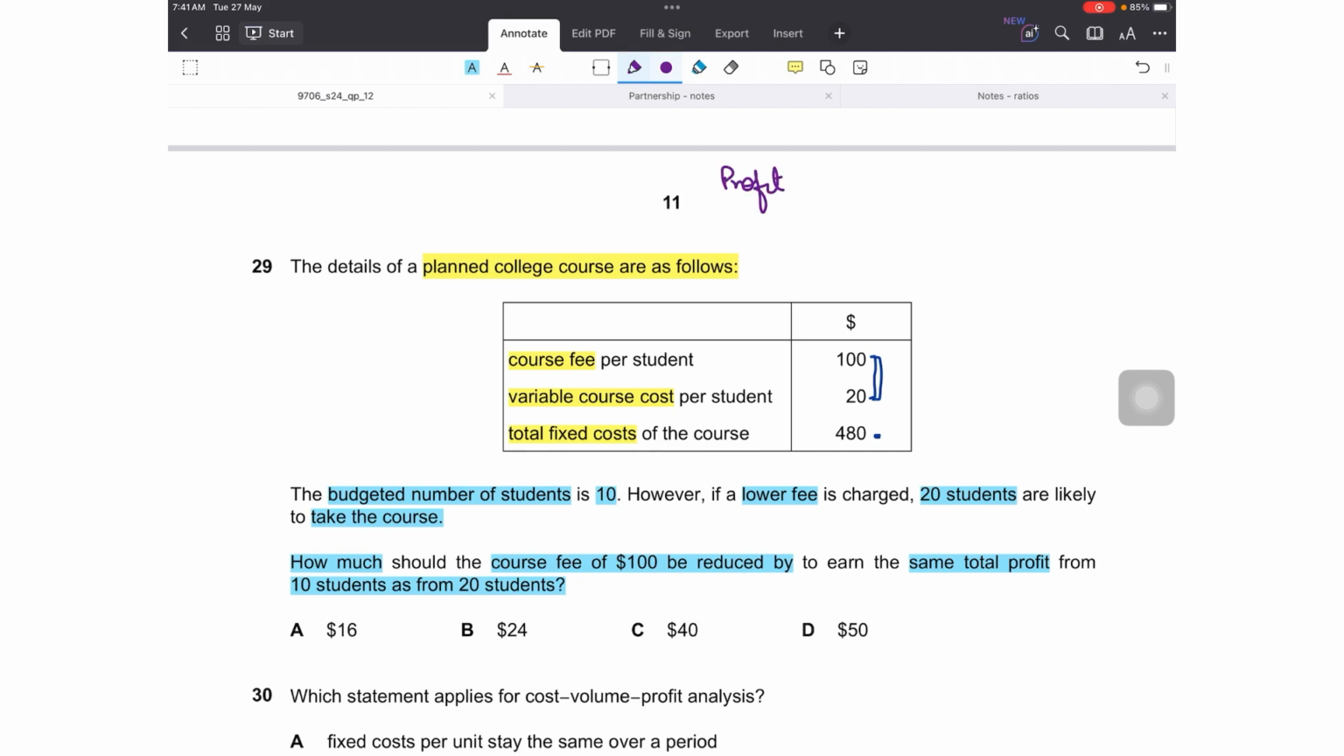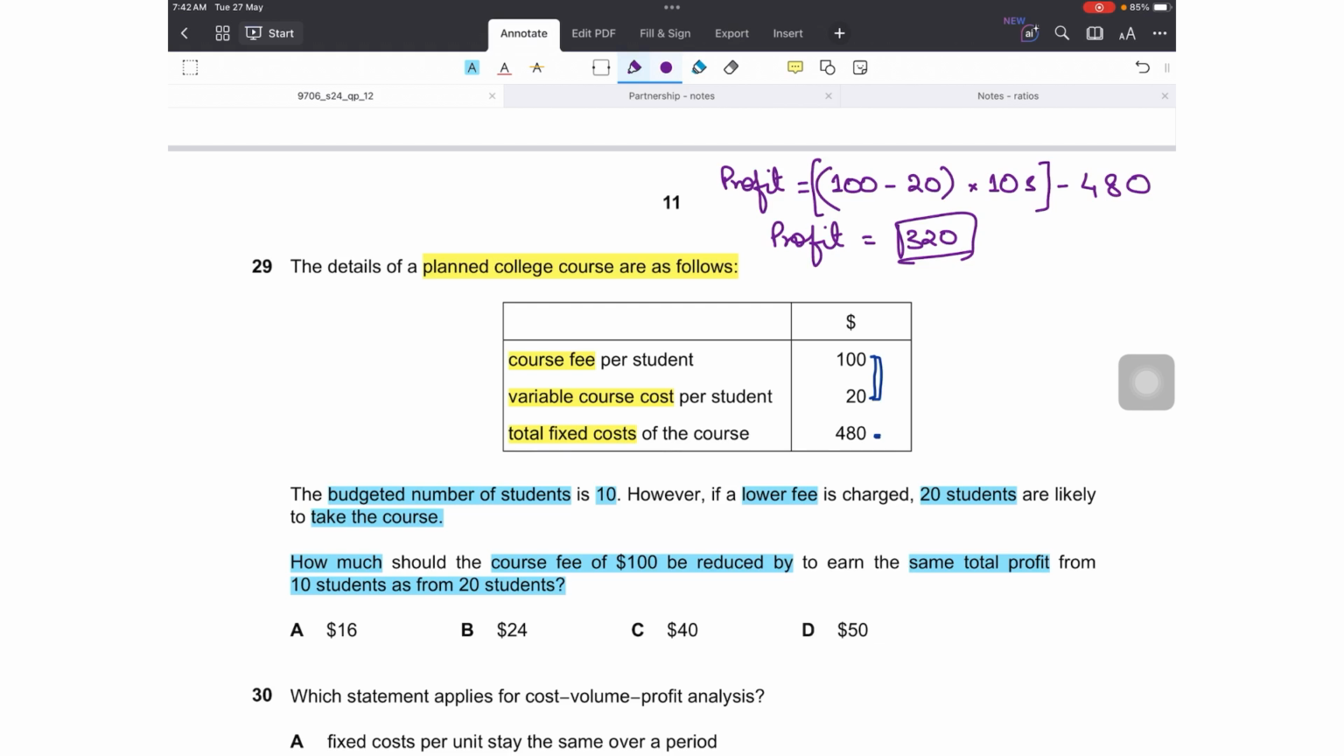So let's begin. First of all, we'll find the profit, and in this case we are using marginal costing. So contribution per unit multiplied by the number of students, minus fixed cost will give me my profit. So selling price is 100, selling price minus variable cost, that is 20. This will give me contribution per unit multiplied by 10 students, minus my total fixed cost, and that is $480. This will give me a profit of $320 if I'm charging $100.